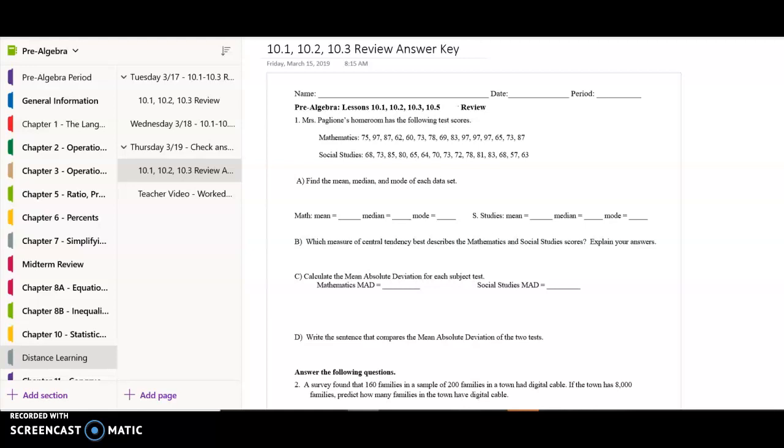So the first one, you're trying to find the mean, median, and mode of each set of data. So for mathematics, I'm actually going to organize the data first here. So I'm going to rewrite it and go through and organize. This might take me a minute. Again, this would be something that you can feel free to skip through.